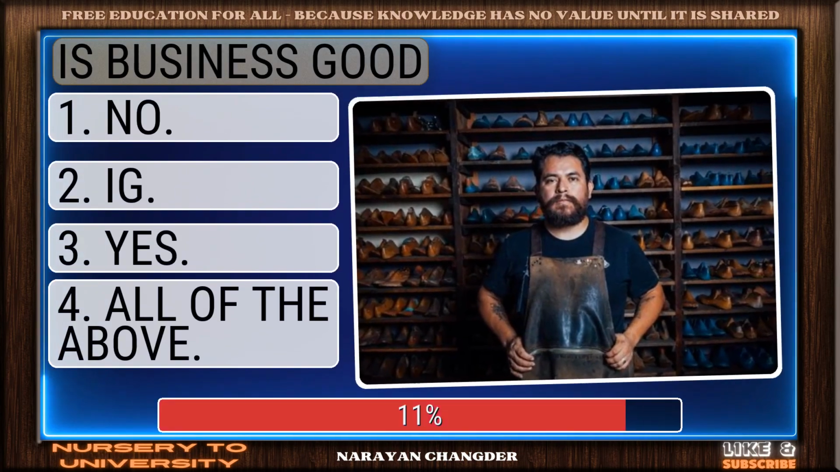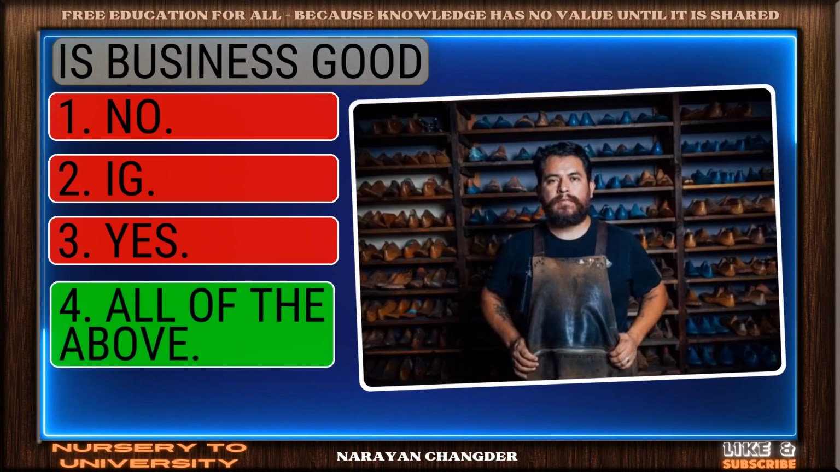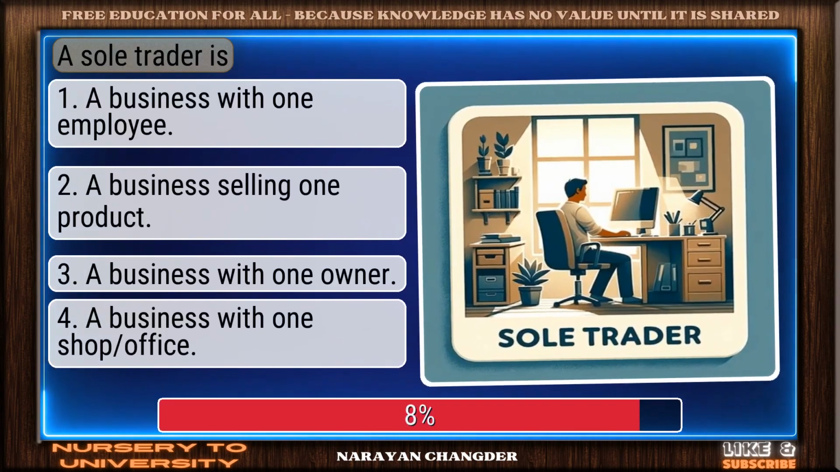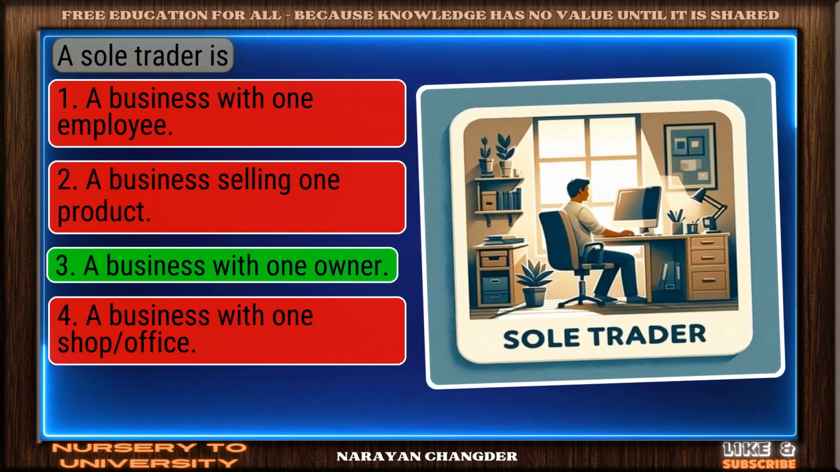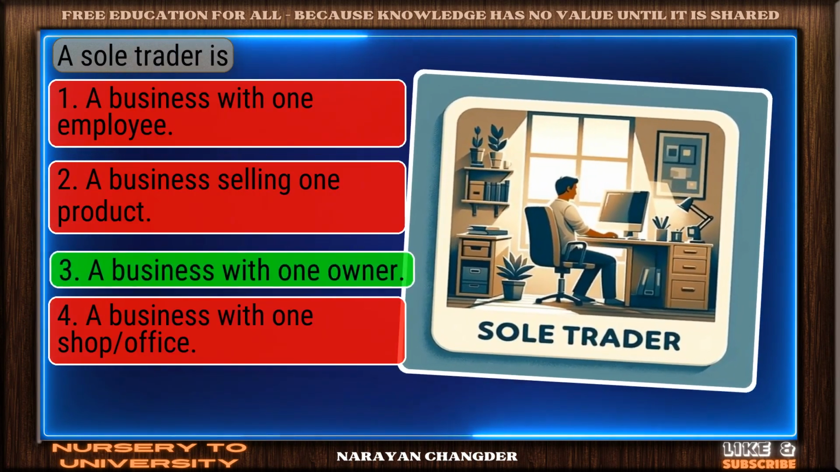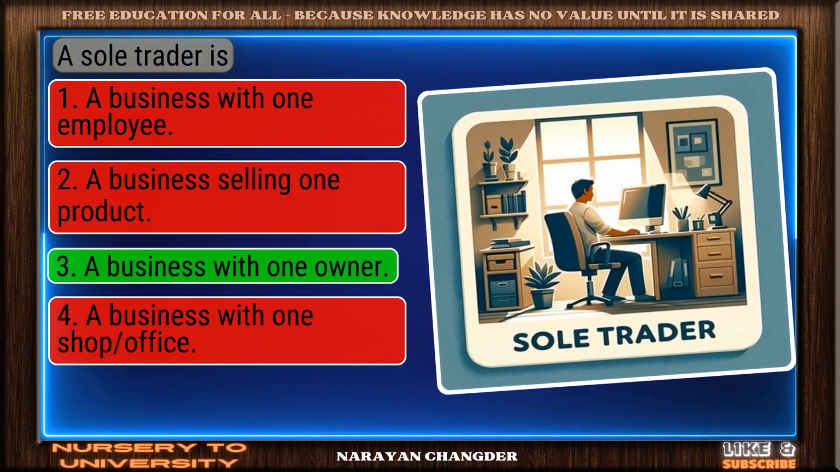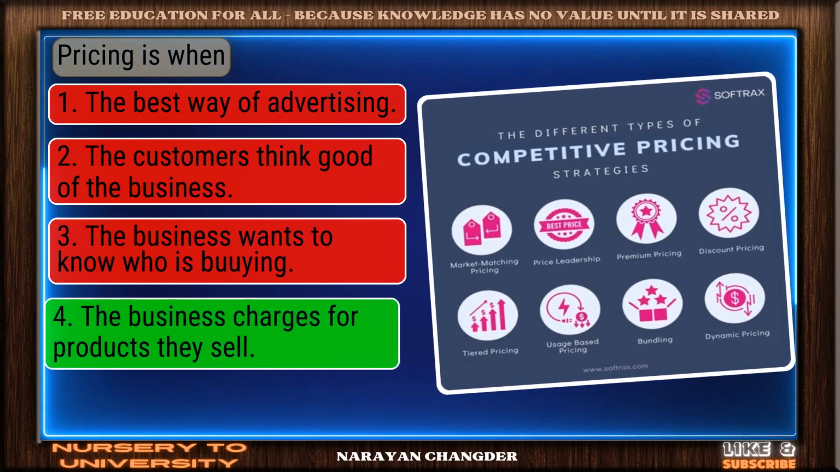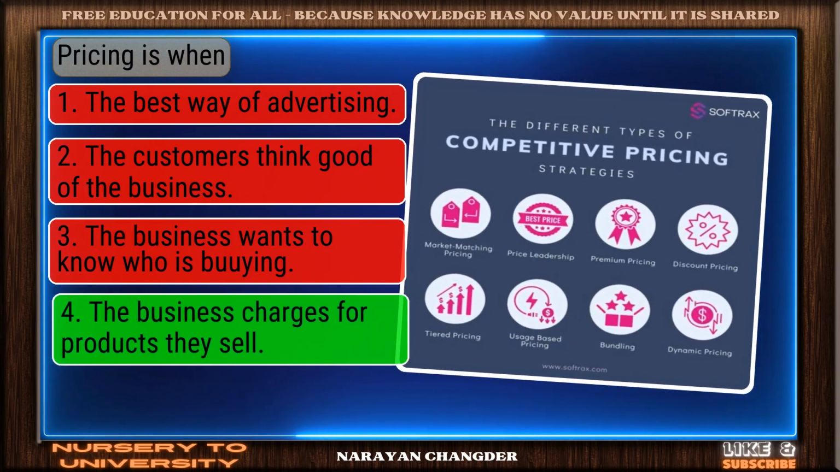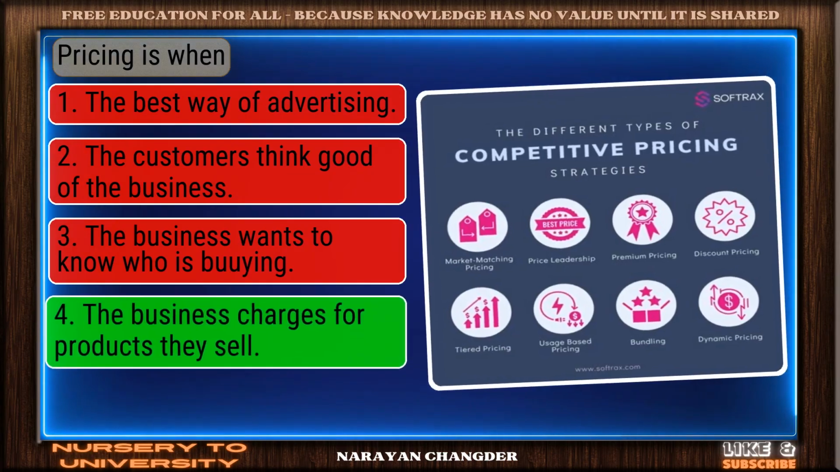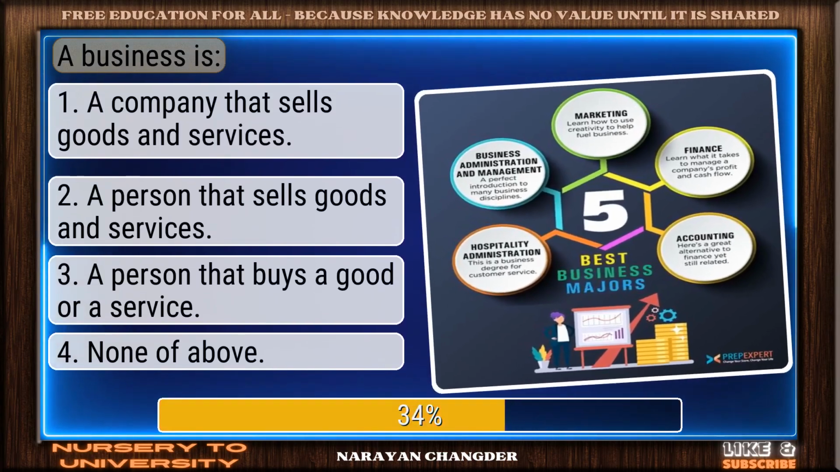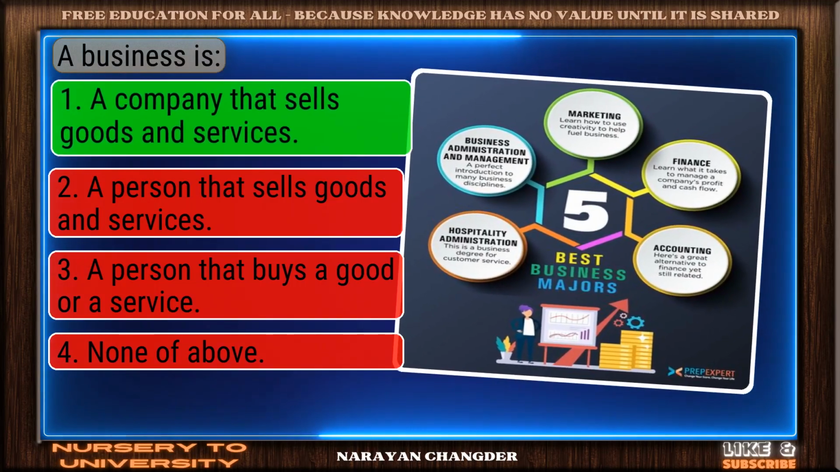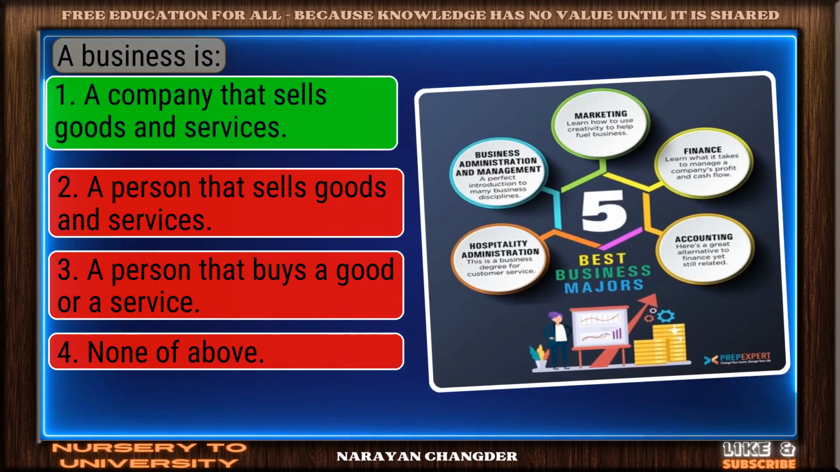Is business good? Correct response. All of the above is the most accurate answer. A sole trader is? Great job. A business with one owner is the accurate answer. Pricing is when? Exactly. The business charges for products they sell makes sense and it is the right choice. A business is? Nice selection. A company that sells goods and services is the correct and valid answer.